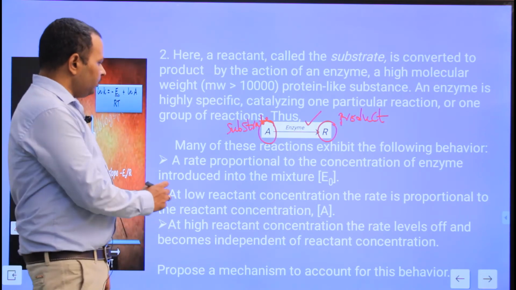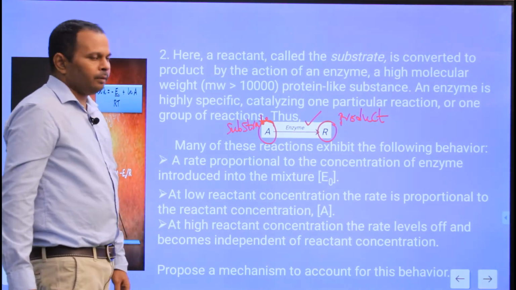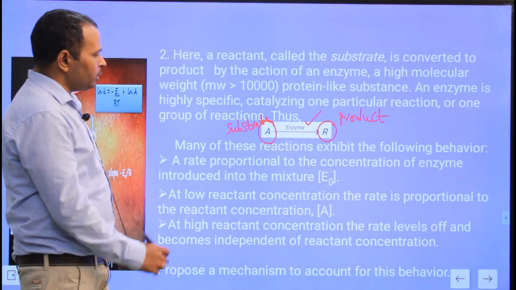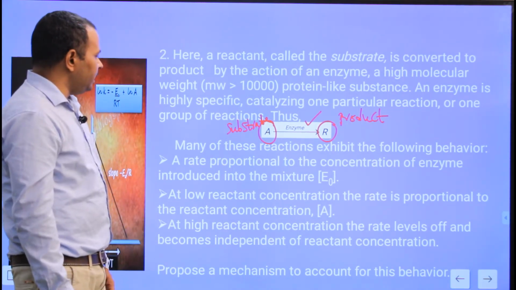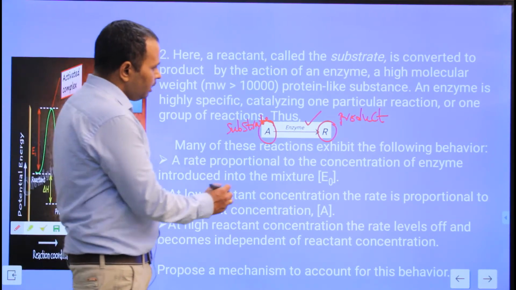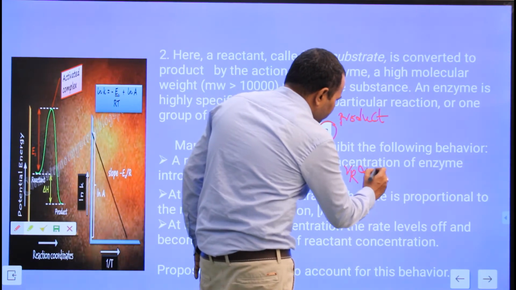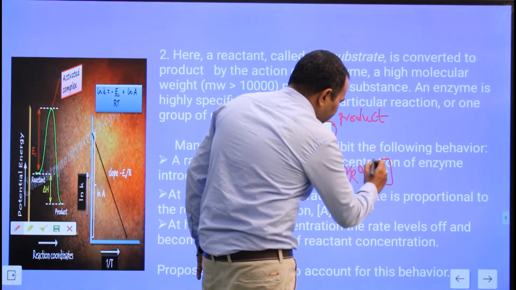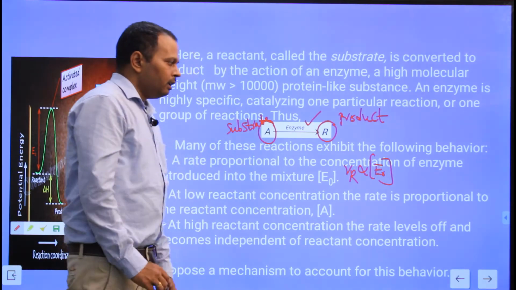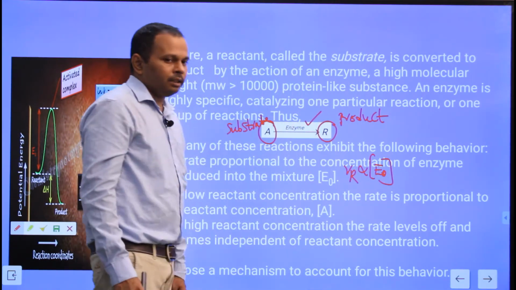Here, the rate of formation of product is proportional to the concentration of the enzyme introduced into the mixture. What is the product here? R. So the rate of formation of R is directly proportional to the initial concentration of the enzyme.